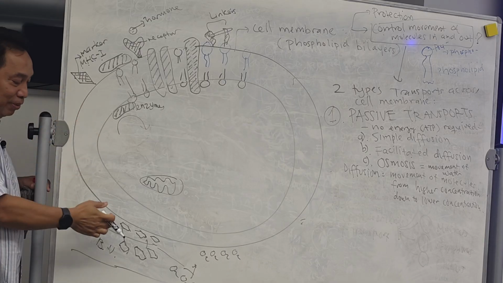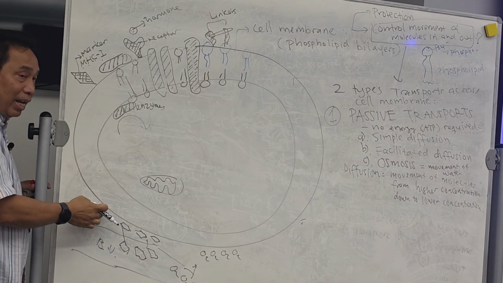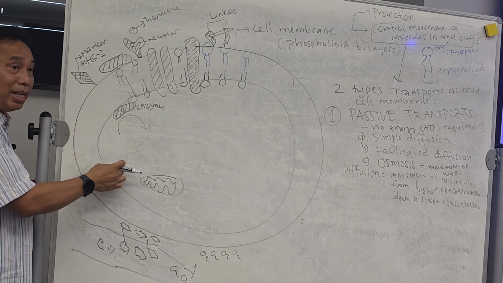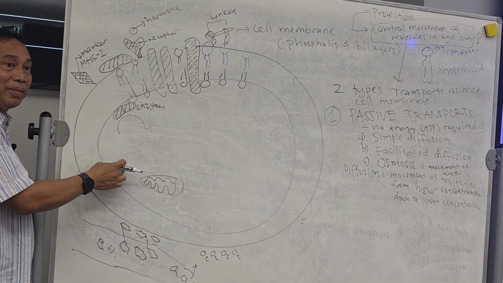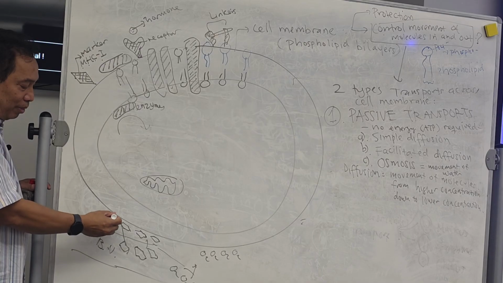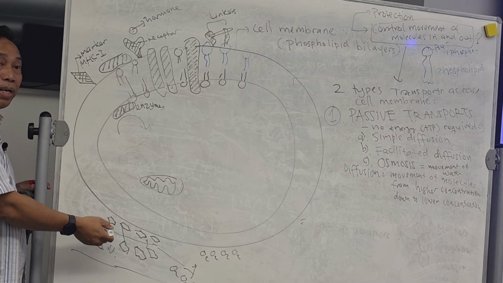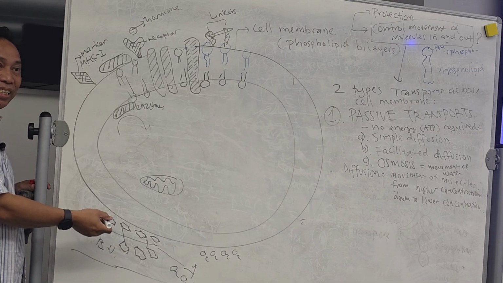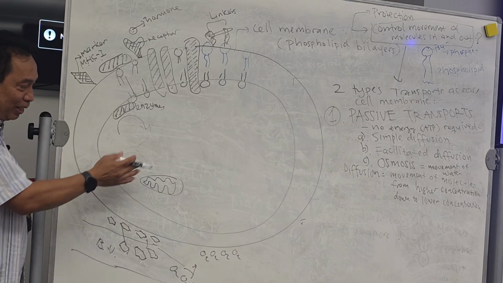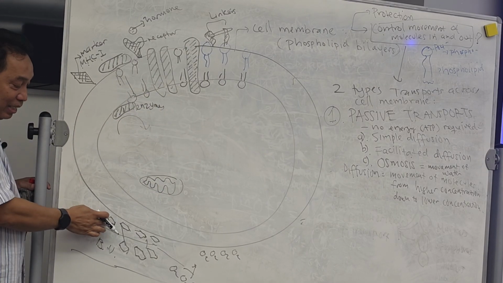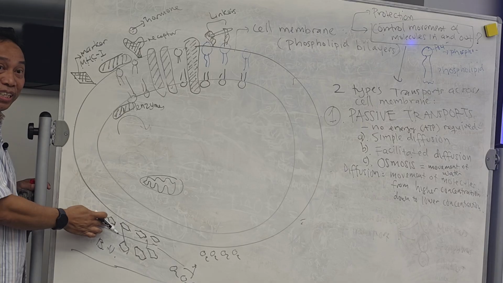My question is, first, which area has more concentration of glucoses? Outside or inside? You just received a lot of glucoses from the blood vessel. Come on, this is your cell over here, and this is glucoses. Inside or outside?